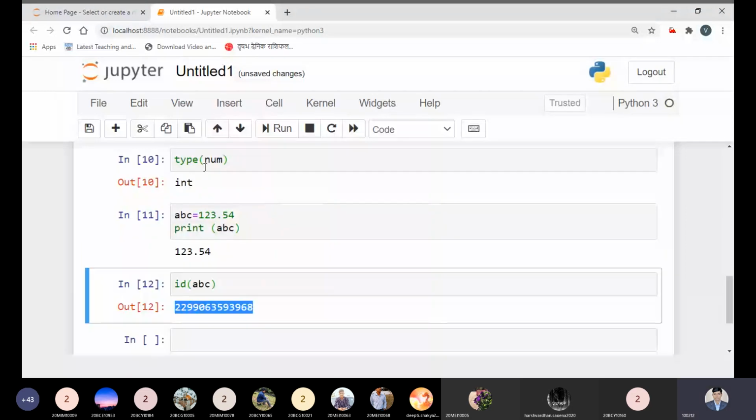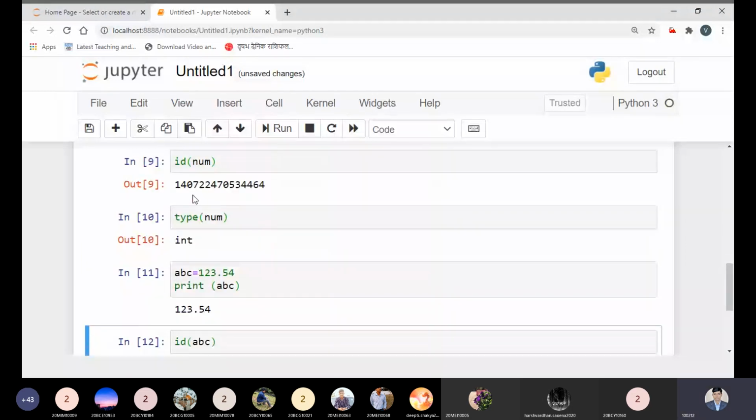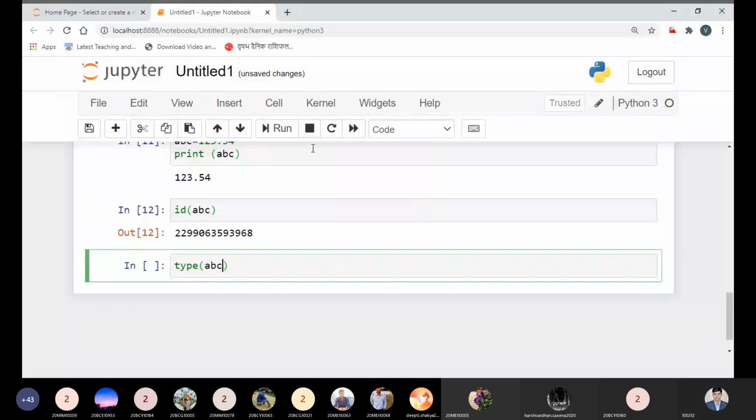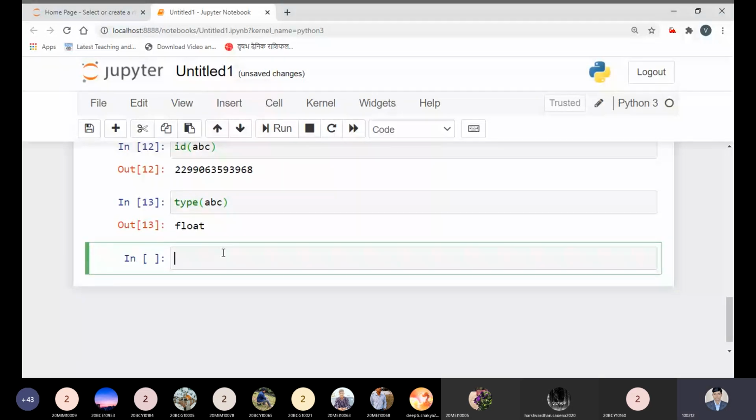Now this variable has its own different memory location. It is system generated, so it is not in the user's hands. Now what is its type? I can see what its type is. We can see it's float. Now am I right?